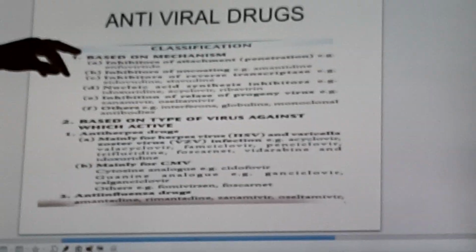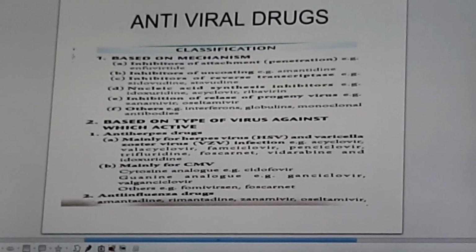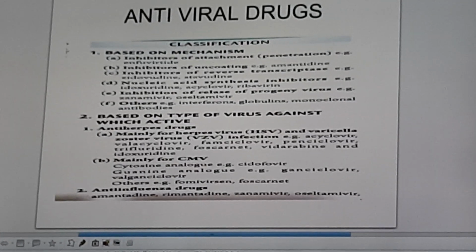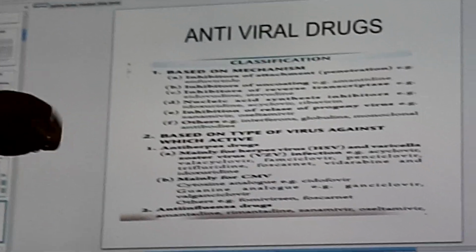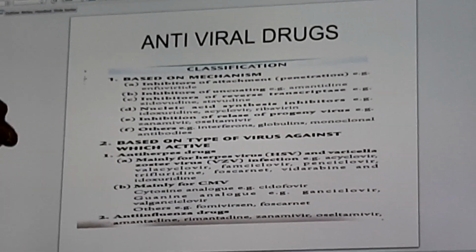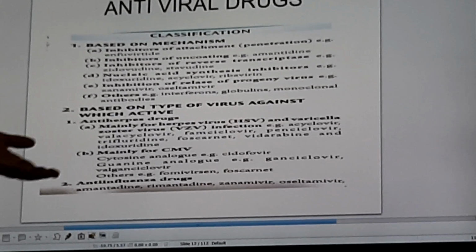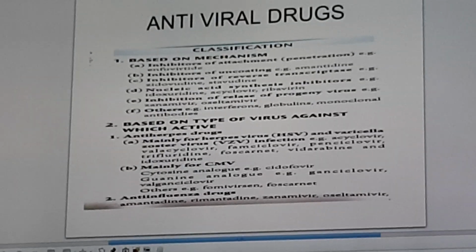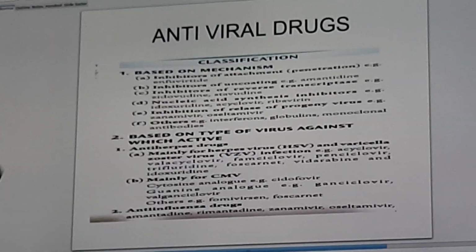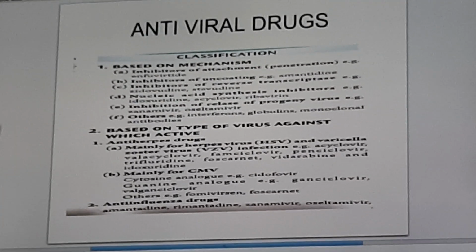depending on different headings based on mechanism. Inhibitors of attachment, as I have told you, enfuvirtide; inhibitors of uncoating, amantadine; inhibitors of reverse transcriptase, zidovudine; nucleic acid synthesis inhibitors, idoxuridine; inhibition of release of progeny virus, oseltamivir. Oseltamivir is very frequently given in case of COVID-19 infections. Others are interferons, globulins, monoclonal antibodies.